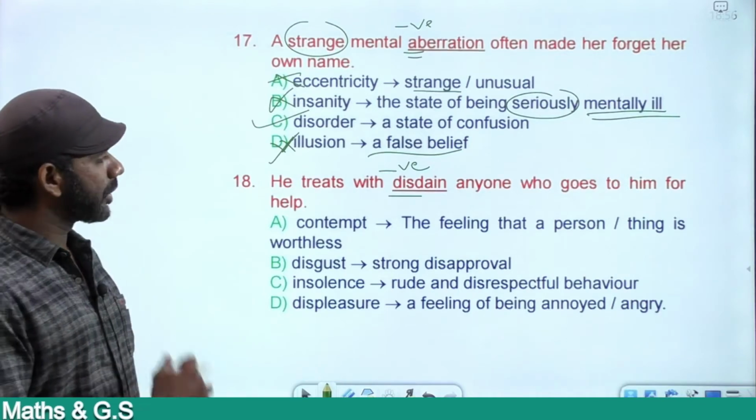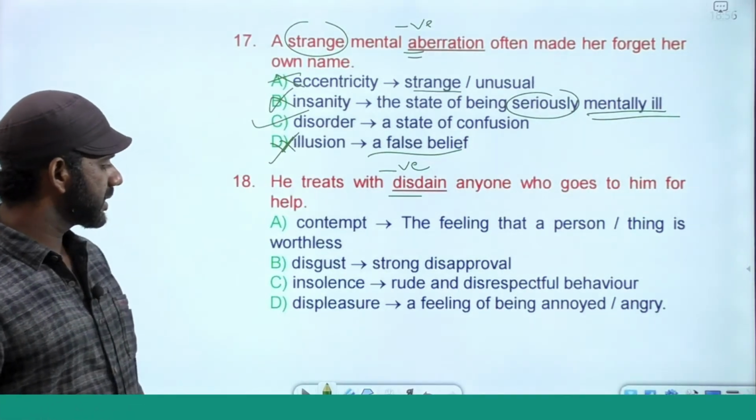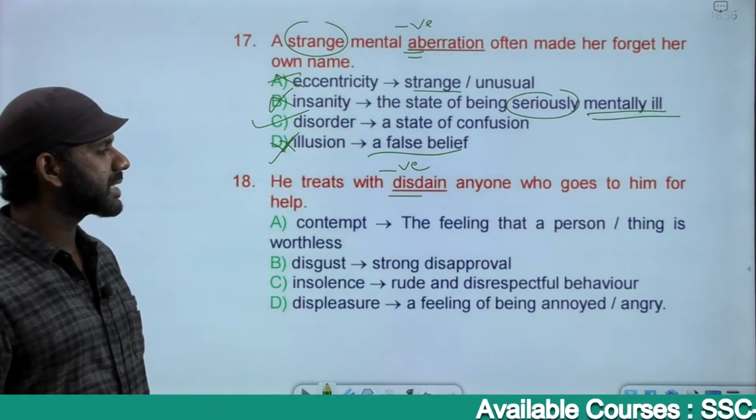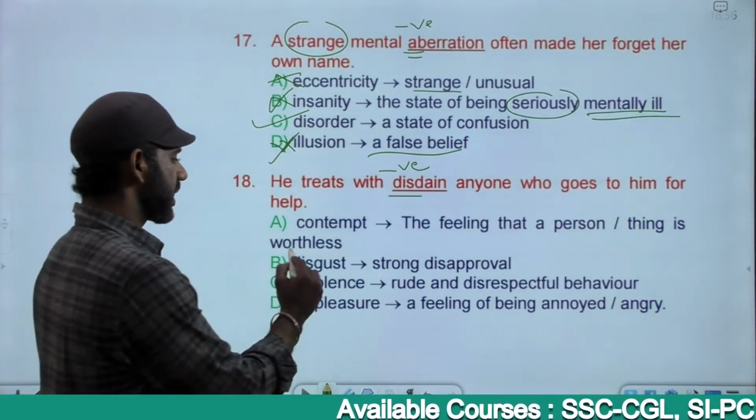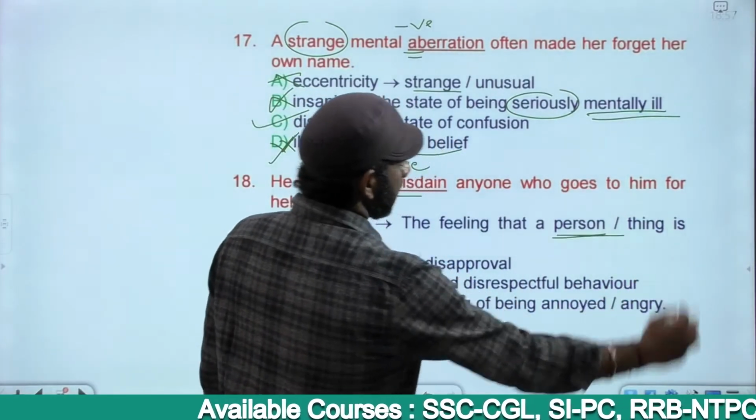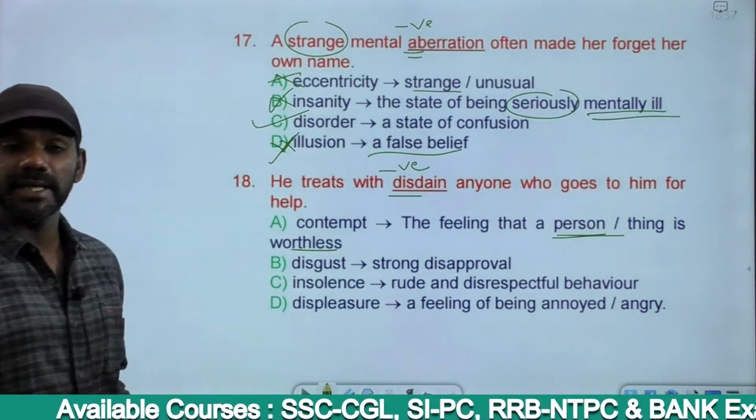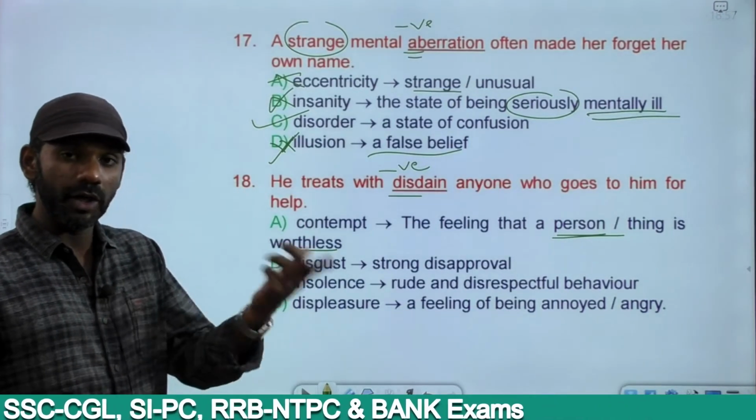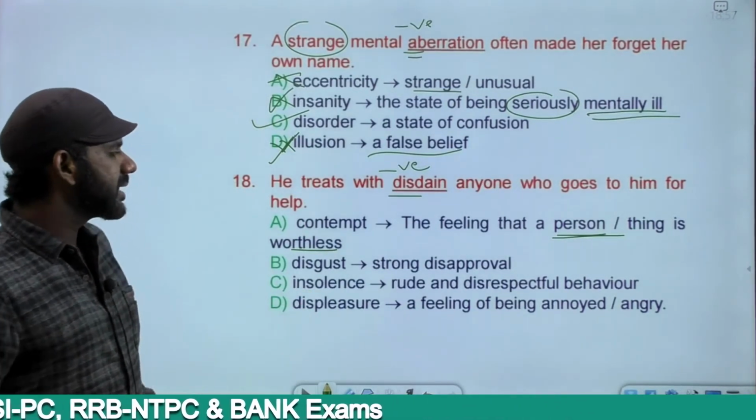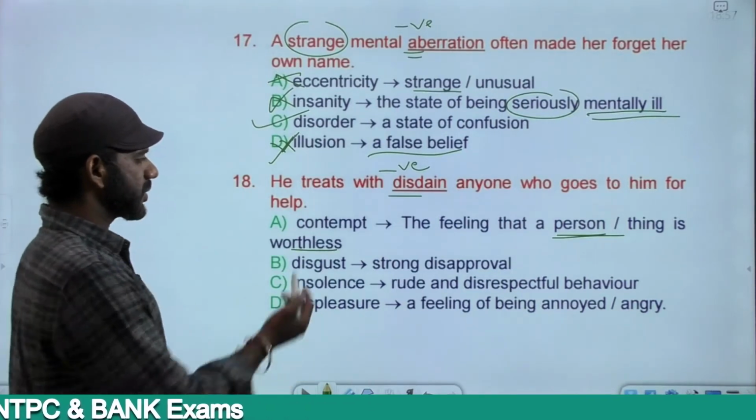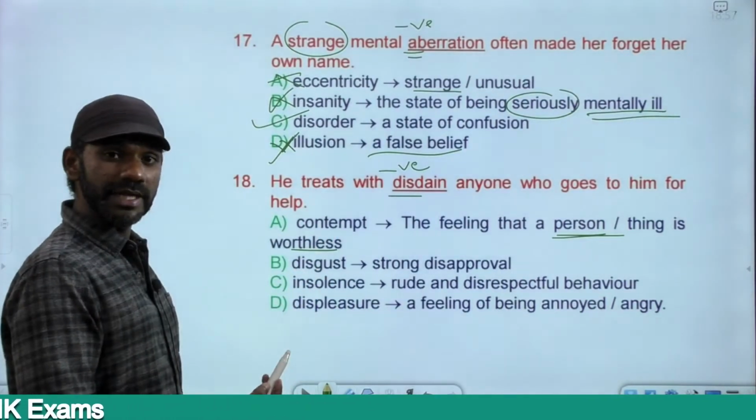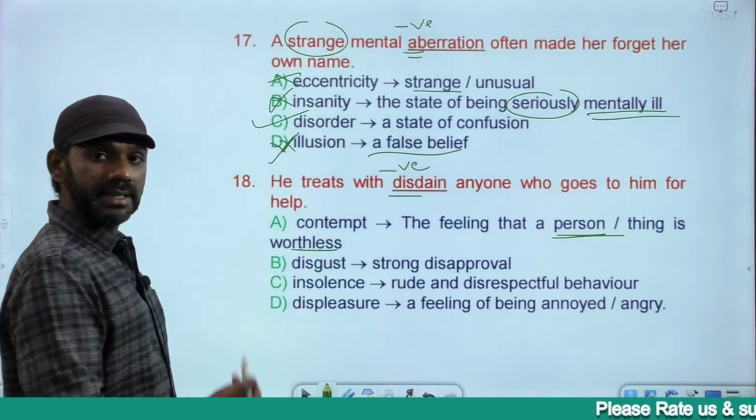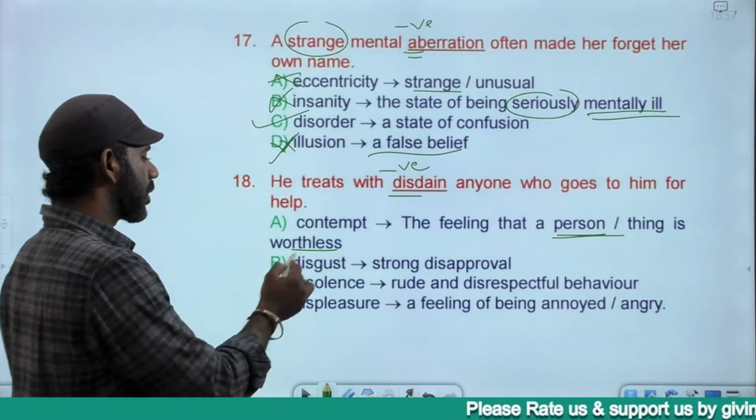The options are contempt, disgust, insolence, displeasure. Contempt means a feeling that a person or thing is worthless. Fits the context. If anyone goes to him for help, he thinks that that person is worthless, and that's the reason why he has come to me for help. Disgust is strong disapproval. Does not fit. Disgust is hatred or dislike. When you compare contempt and disgust, the one that fits here more is contempt.